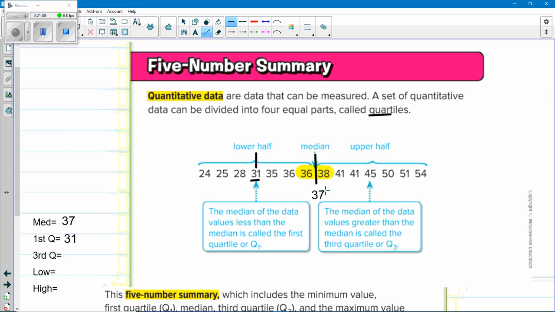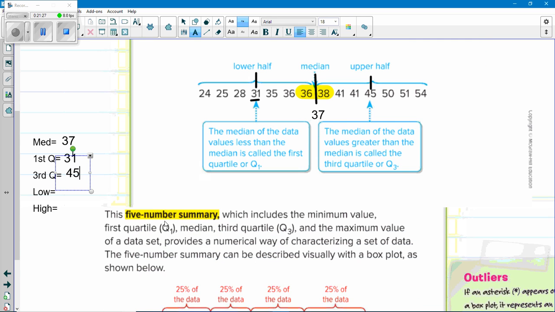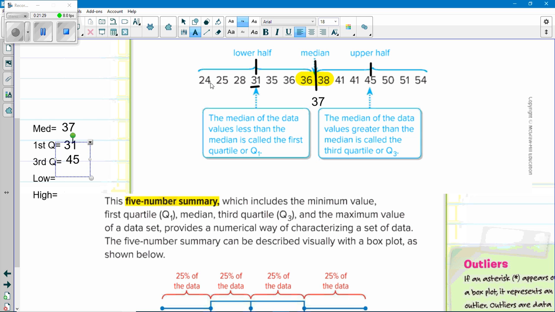Third quartile, well, you go to the upper half, 7, same amount on each side, so 1, 2, 3, fourth number right here. It's 45. Now the low number, well, that's just the low number in the list. What's the low number in the list? Well, 24. What's the high number in the list?